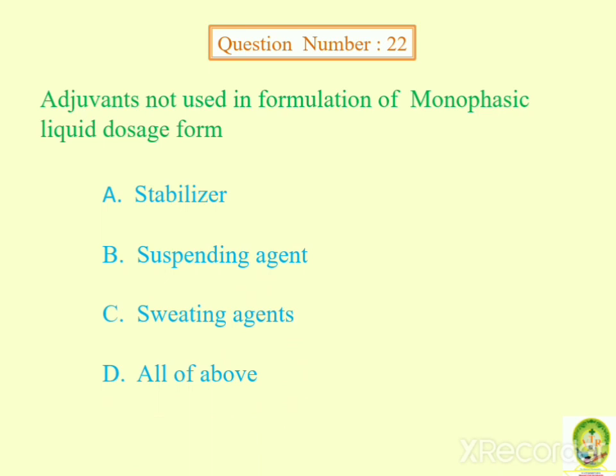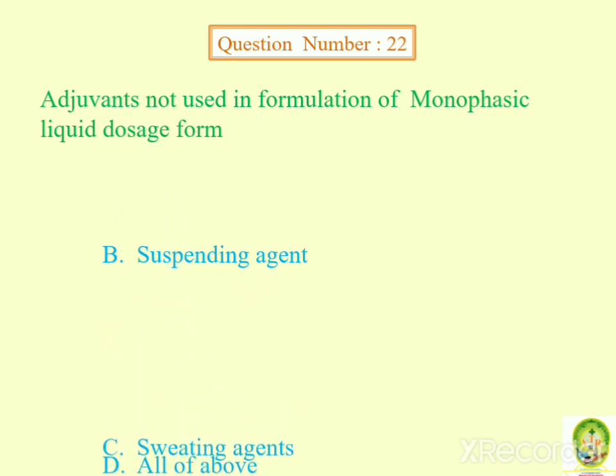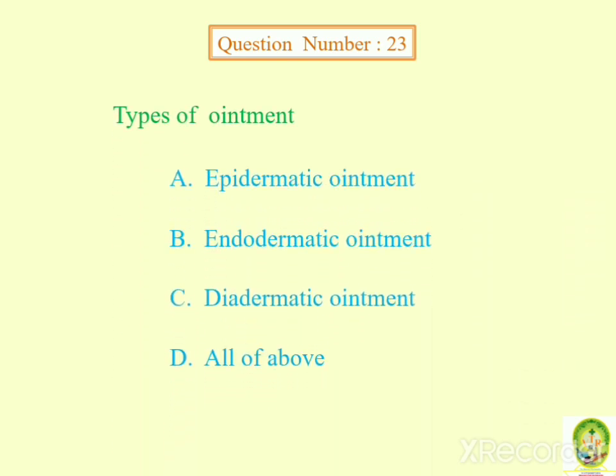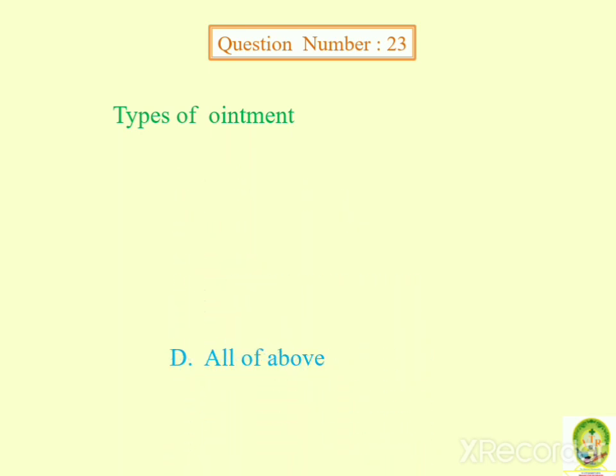So the answer is suspending agent. Type of ointment: epidermic, endodermic, diadermic, or all of above. So these three all are types of ointment. So answer is all of above.